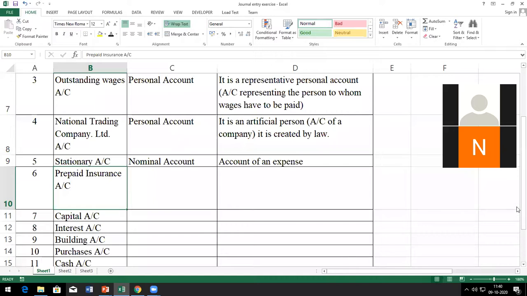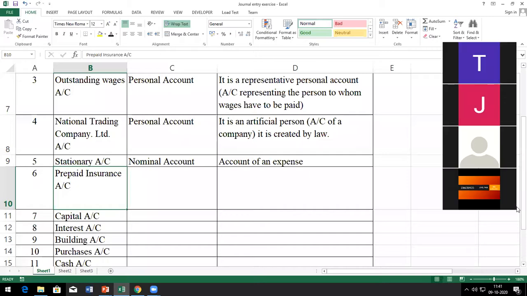Anybody else? Is it a personal account? So it's a representative personal account. Yes, it is a representative personal account. I'm telling you, please don't think about your American accounting. We are doing British accounting. In the accounting equation, you can say that it is an asset. But here it is not an asset. It is an asset only for the time being. It is a temporary asset.